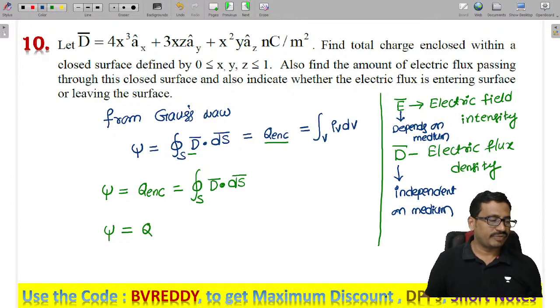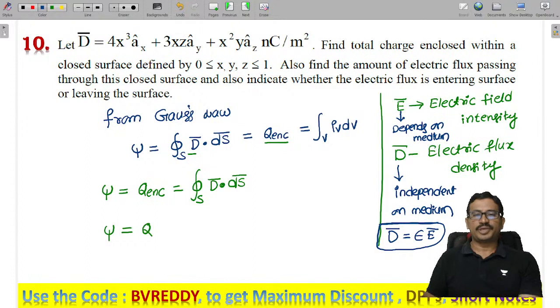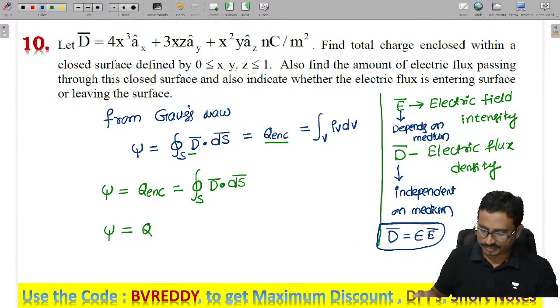And the relation between D and E is D equal to epsilon E. E depends upon medium, but D is independent of medium. D is equal to epsilon E.